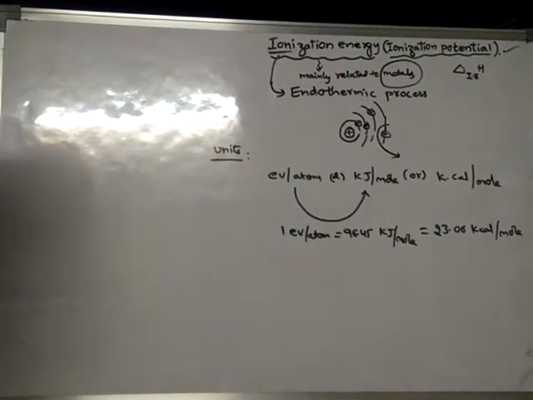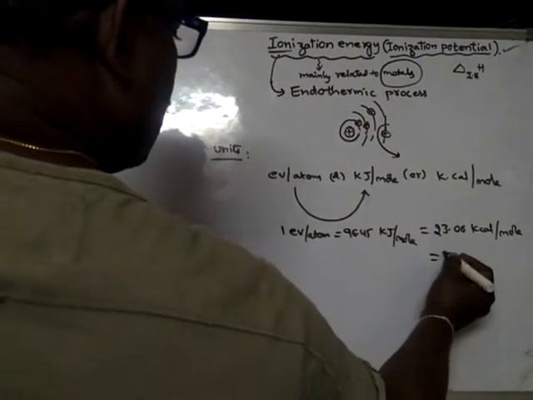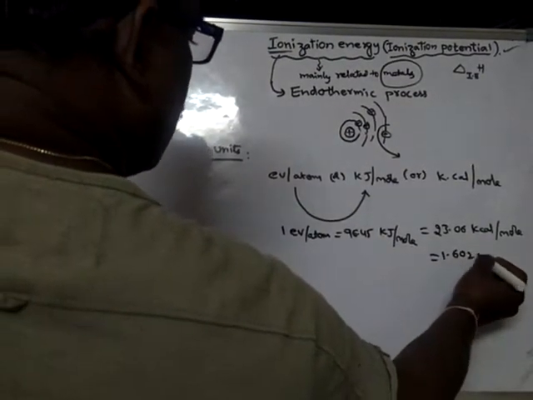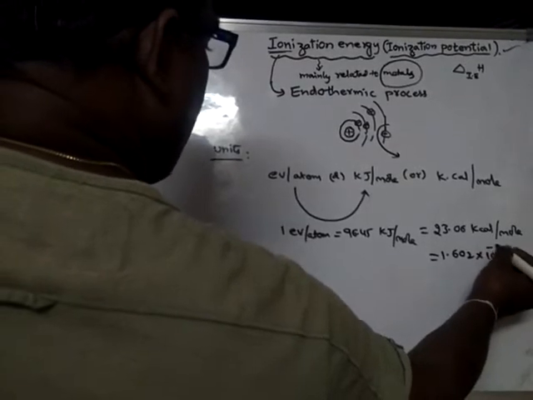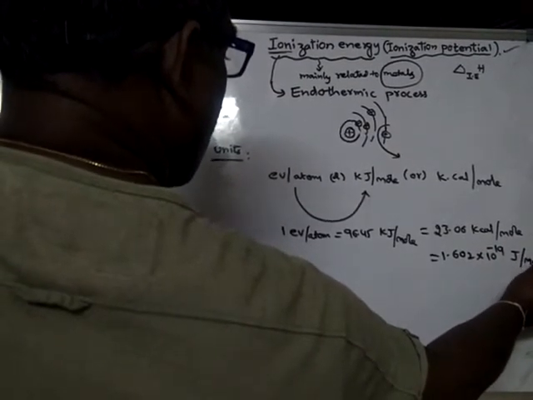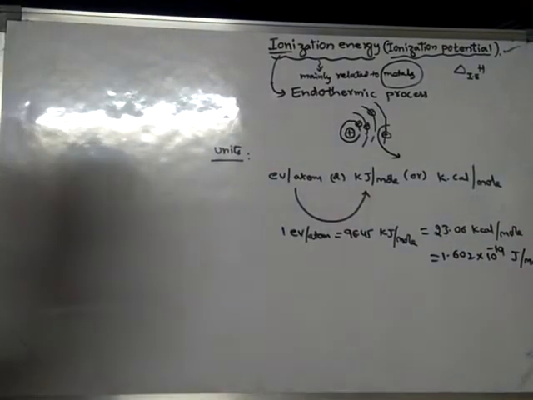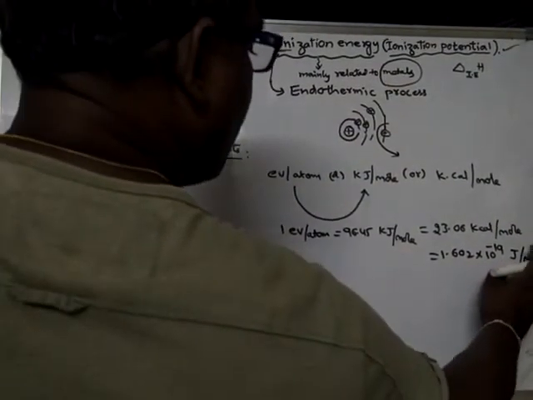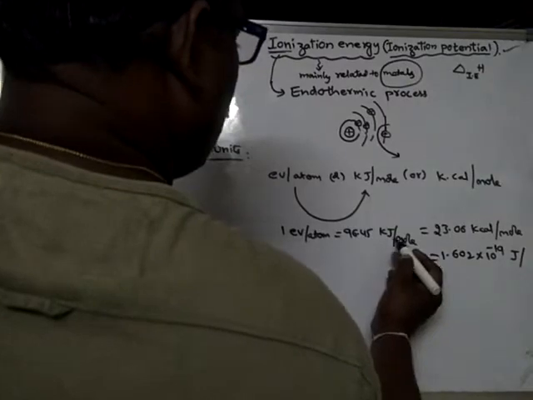Or else it is equal to 1.602 into 10 to the power of minus 19 joule per atom. Sorry, it should be joule per atom.